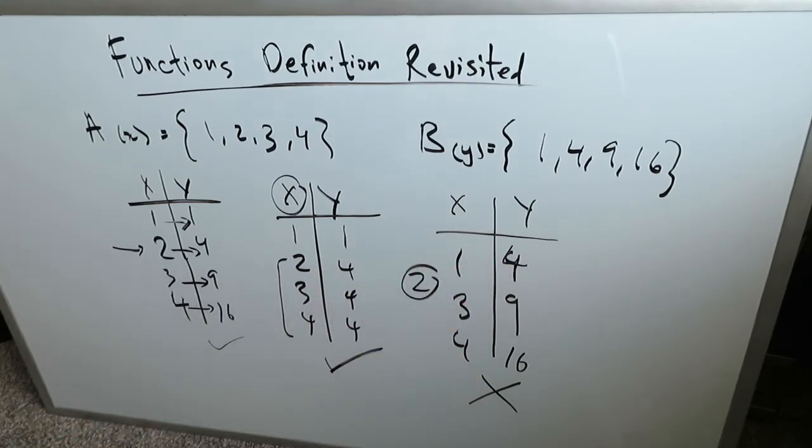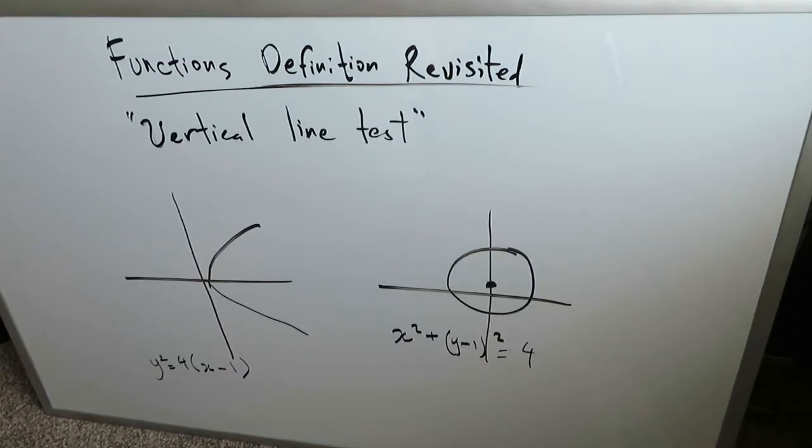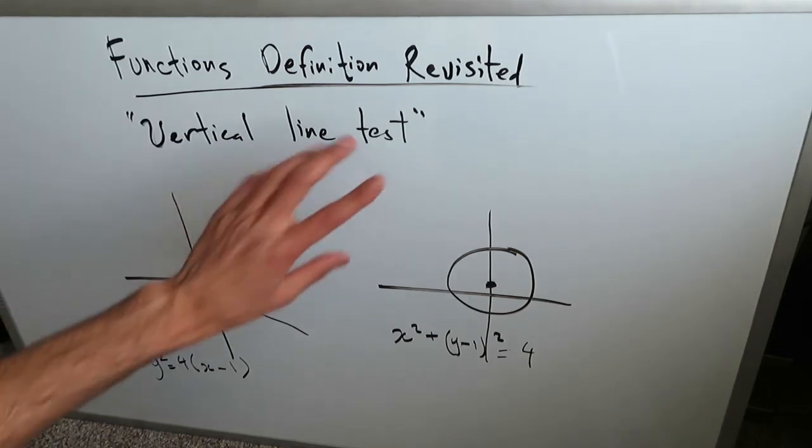I want to present this definition now in a different manner, and I'm going to talk about the vertical line test. Let's focus our board on these two graphs. I have representative equations for these two graphs. The graphs don't have to be drawn to scale, and they don't have to be 100% accurate, because all I'm talking about is a rough concept here, a vertical line test.